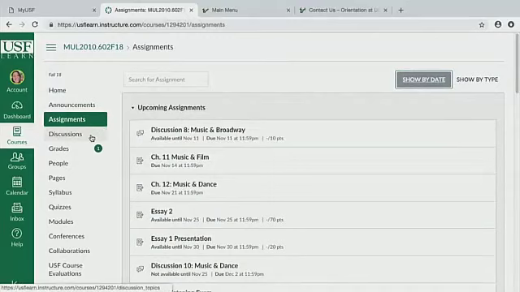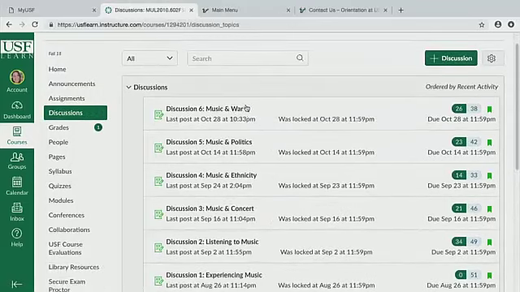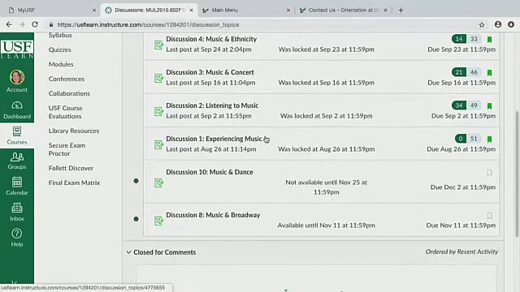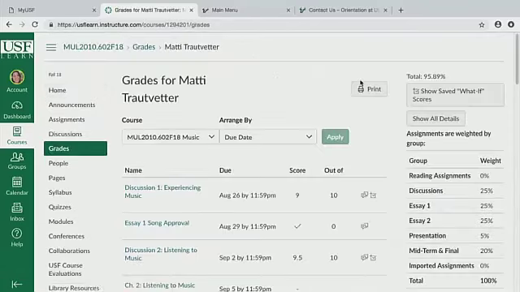All right, so sometimes your professors will include a discussion with your classes, so my professor does. My professor puts discussions on here so we can talk with our classmates, discuss anything that's going on, so discuss music and war, music and politics, or specific classes. There could be discussion about biology or things like that, just whatever. Sometimes you won't have any discussions at all, but for my professor, she does. All right, and so for grades, this is where you're going to find your grade for the class.